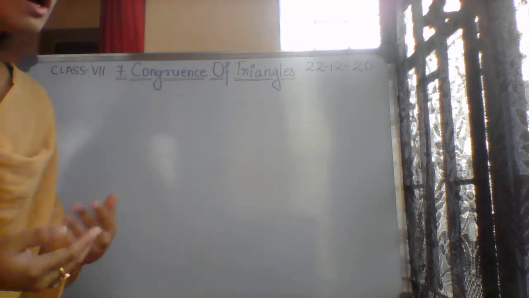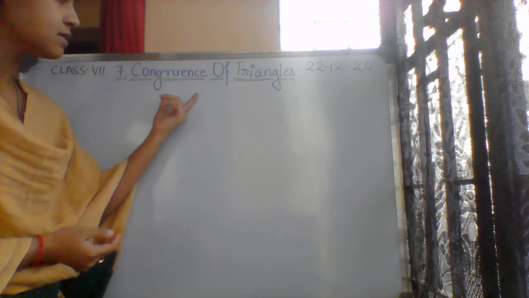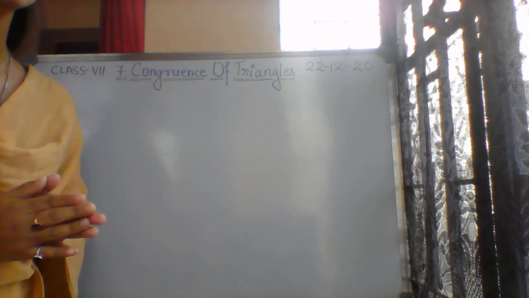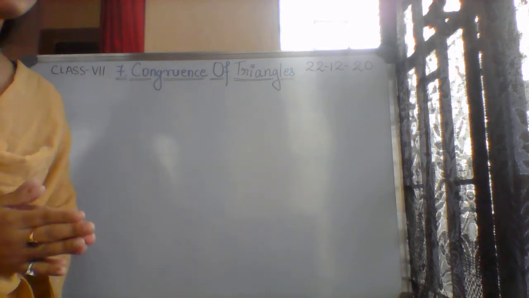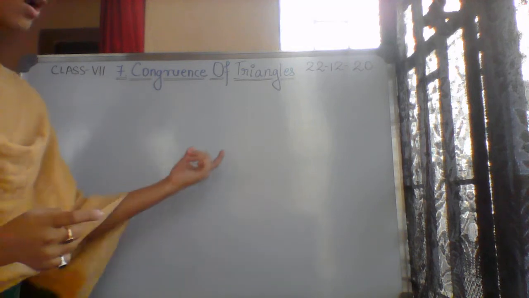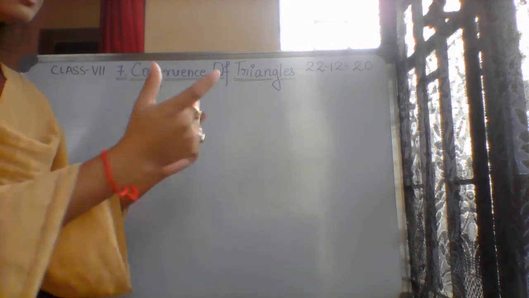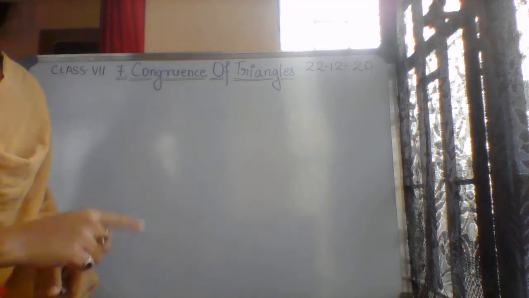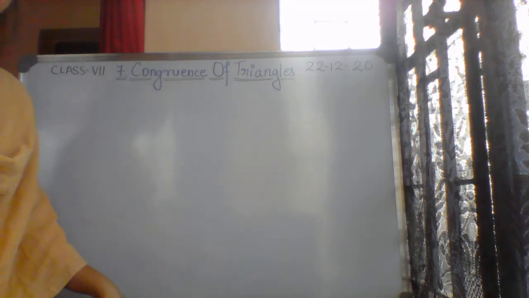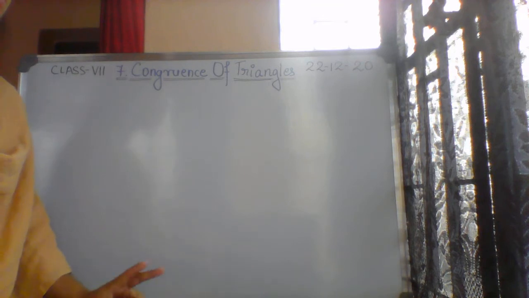When we are deciding congruency, at least how many things do we need? At least two. One object cannot be called congruent. When we compare two, only then can we get the idea of congruency. So a minimum of two objects is required.